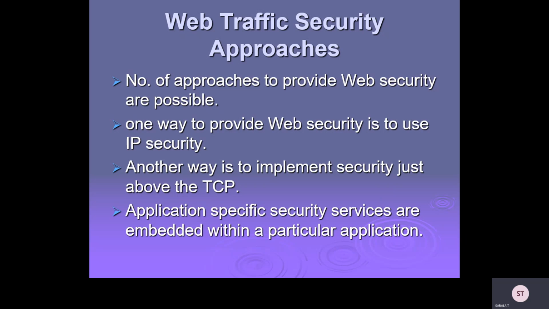If you want to implement one more level, above the TCP level you can implement another security level. Application specific security services are embedded within a particular application, always to provide the security.